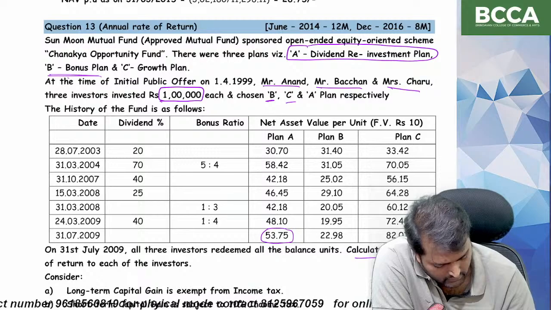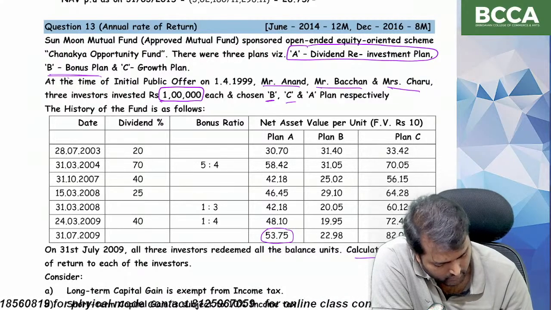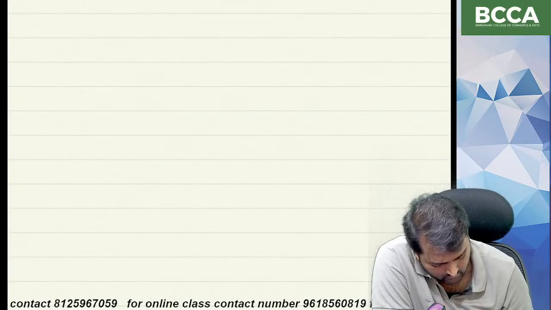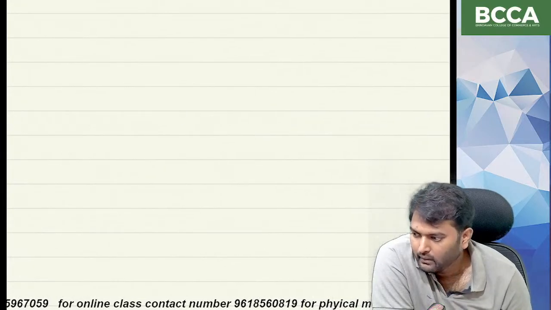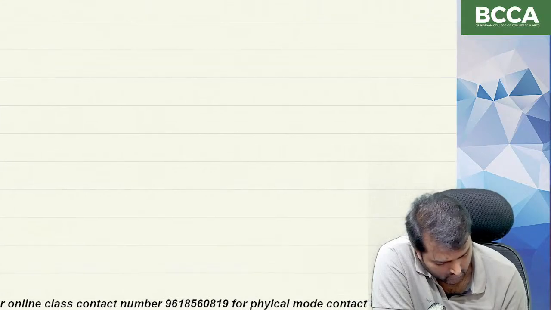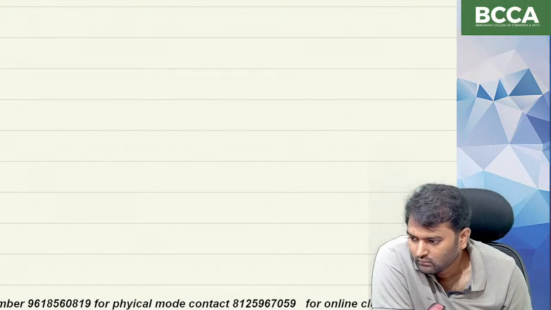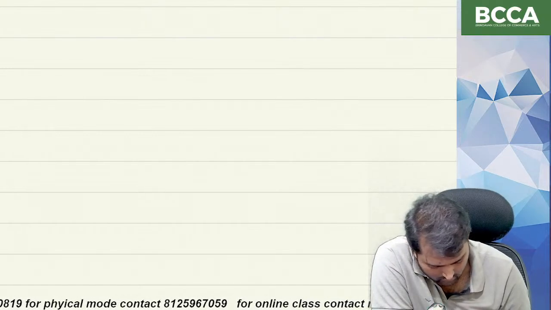Yes, nothing has been mentioned in the question, so that's why we assume it as 10 rupees. Okay. So first working note 1.